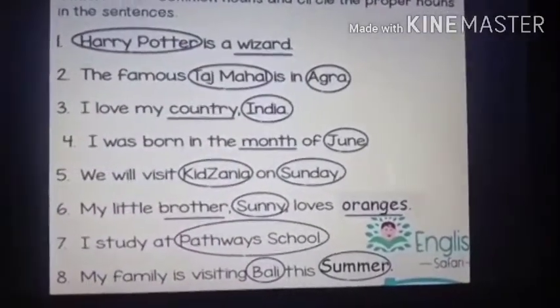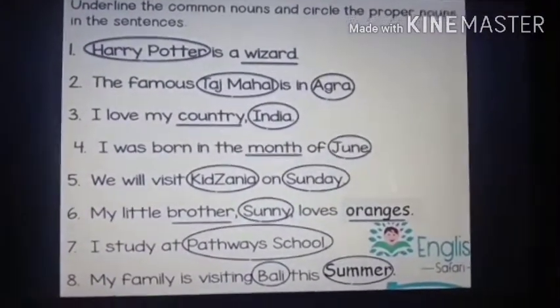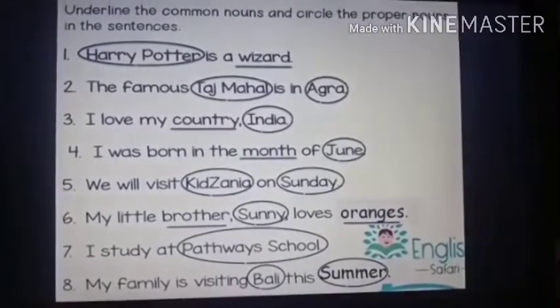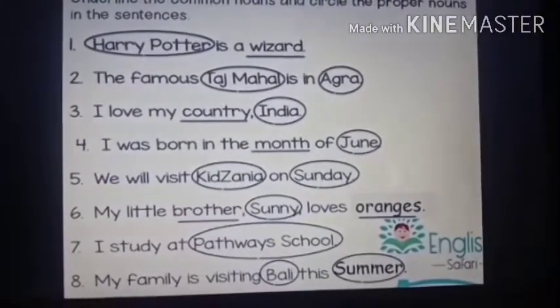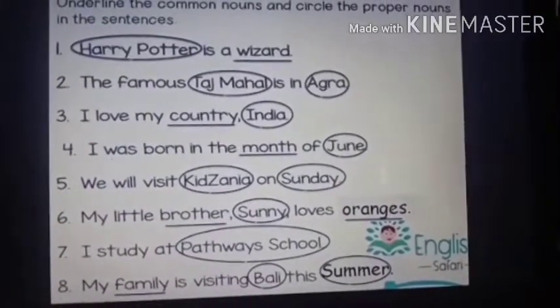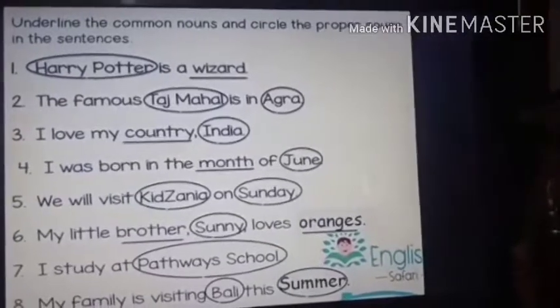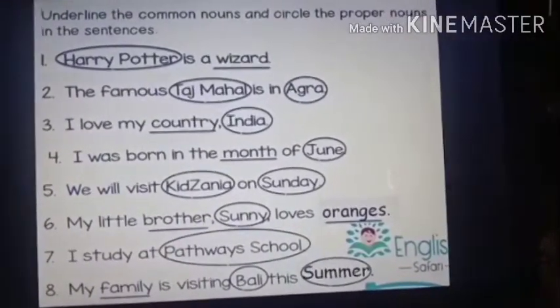Now see the last one. My family is visiting Bali this summer. In this, Bali is and summer is proper noun. Now one common noun is there in this. You know which is a common noun? Yes, family. Family is a common noun. Family means it is people. It is made of a people, but there is no name given. Okay, so family is a common noun.